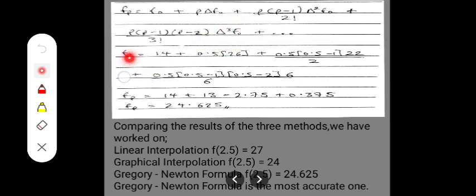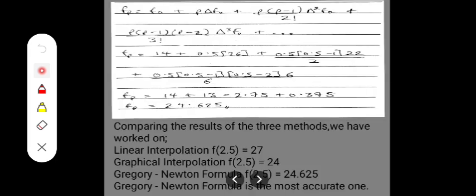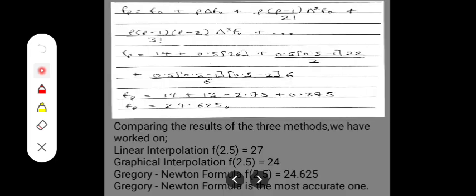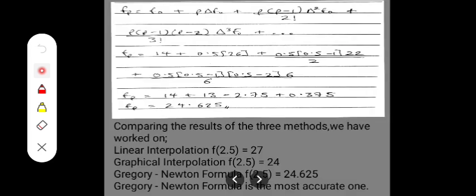Now let's impute the values. F subscript p is now equal to our f subscript 0, which was 14, this is it here, plus p is equal to 0.5 multiplied by delta f subscript 0, which is equal to 26, so that's what I have here, plus now the third term: p is 0.5 multiplied by p minus 1, which is 0.5 minus 1, multiplied by delta square f of 0, which is 22, divided by 2 factorial.